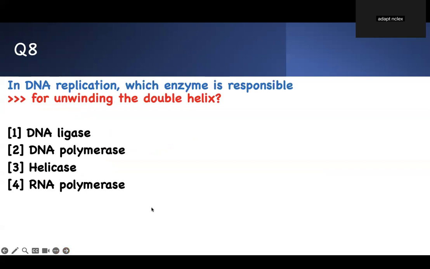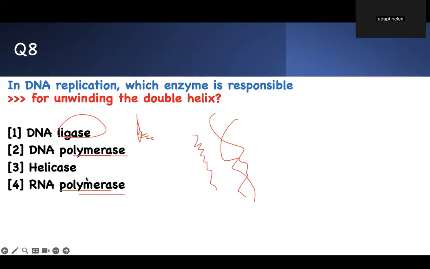In DNA replication, which enzyme is responsible for unwinding the double helix? You can think about it. This is the double helix, right? To unwind it, you've got to do the function like you're unwinding something. Ligase means putting it together. Polymerase means you're basically trying to replicate it.